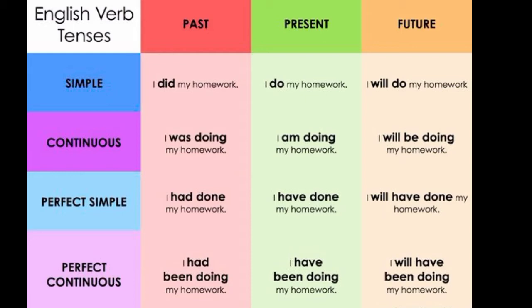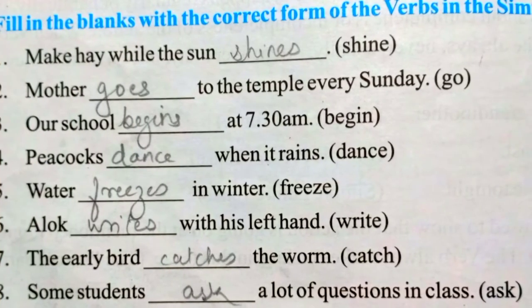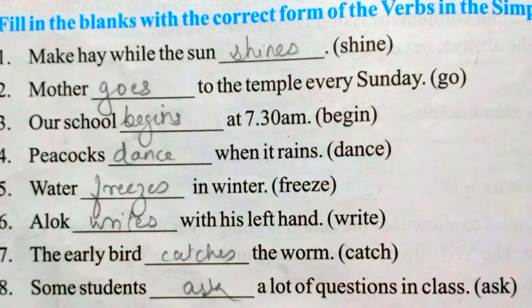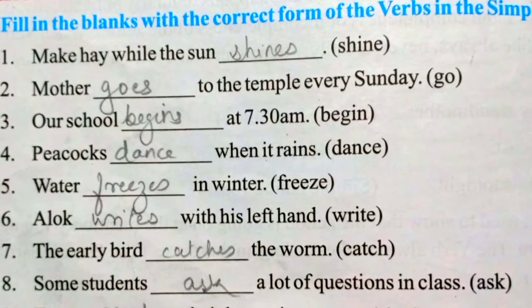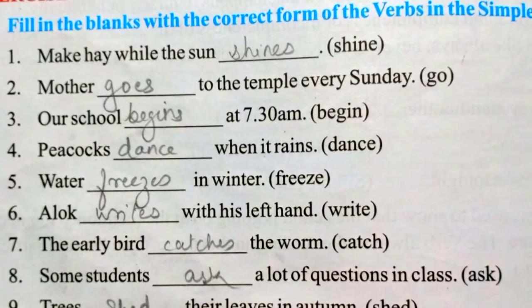Simple tenses, continuous tenses, perfect tenses and perfect continuous tenses with past, present and future, and see the examples. This was all about the explanation of the chapter. Now let us see the exercise. Exercise number 1, page number 76. Fill in the blanks with the correct form of verbs in the simple present tense.